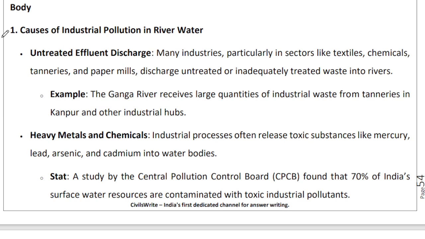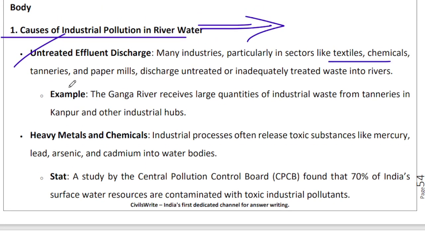Like I explained to you, industrialists or factory owners are often looking to cut costs and cut corners in the process, right? So there is a cost associated with treating effluent. You have to neutralize the pH, reduce the temperature, dilute the level of solvents and so on in the final effluent. So it's a costly affair, right? A lot of people don't have that kind of margins or profitability, or the niyat that is required to treat the effluent. So they will harm the environment by discharging untreated effluent into river bodies, right?